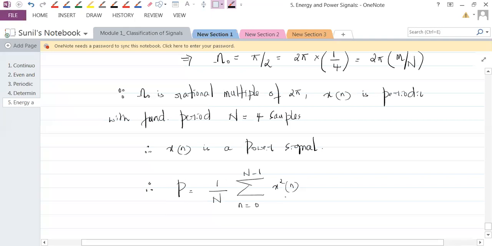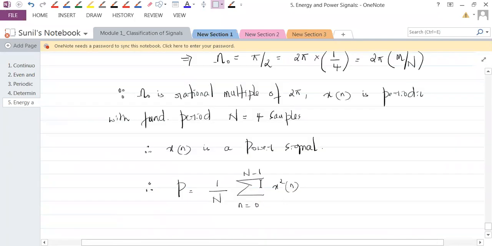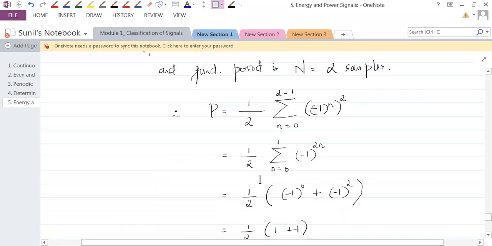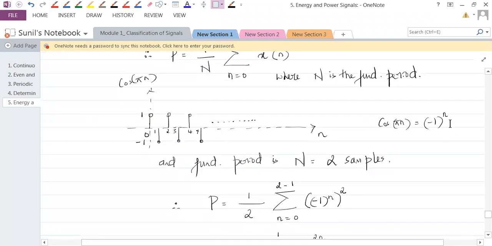Can we sketch cos n pi by 2? Because if I have this x squared of n as cos n pi by 2, then it would be difficult for me to find the summation. So what did we do in the previous problem? Though it was cos pi n, I expressed this as minus 1 to the power n, isn't it? So is it possible to do it like that is the question.